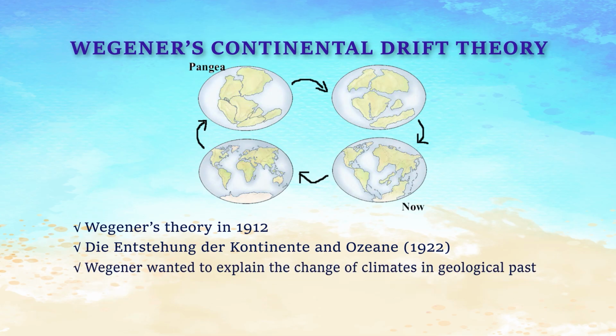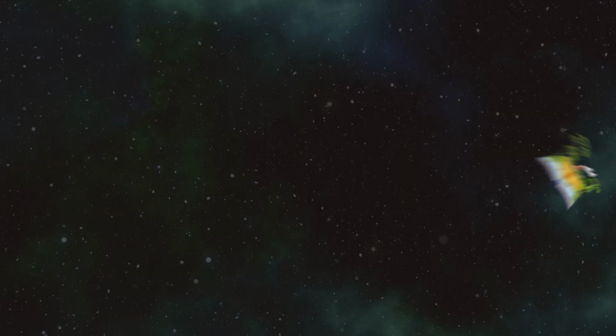Wegener actually wanted to explain the change of climates in the geological past. So he felt that movement of land masses was more probable, and that has contributed to the climate change across the globe, instead of just climatic zones having shifted.